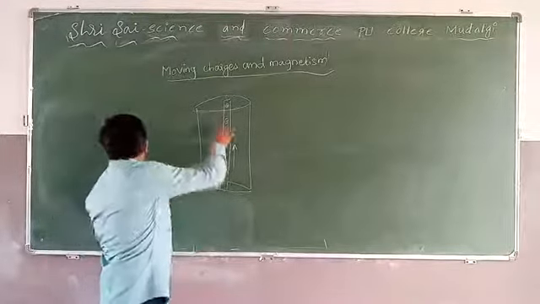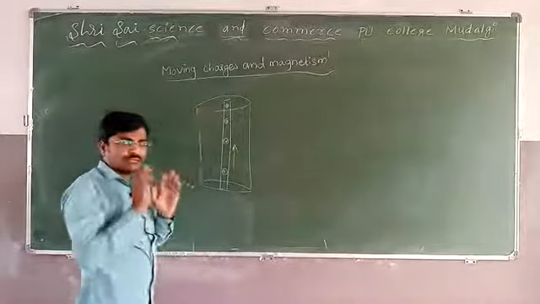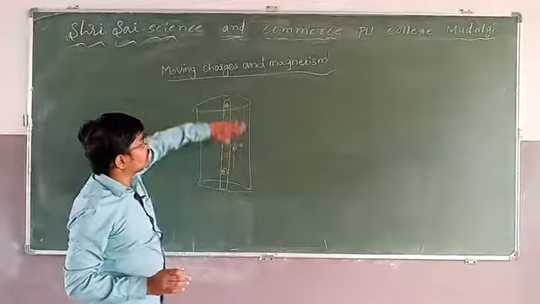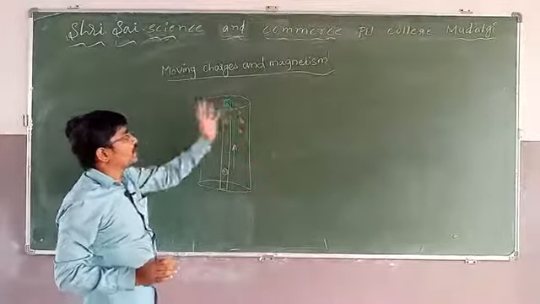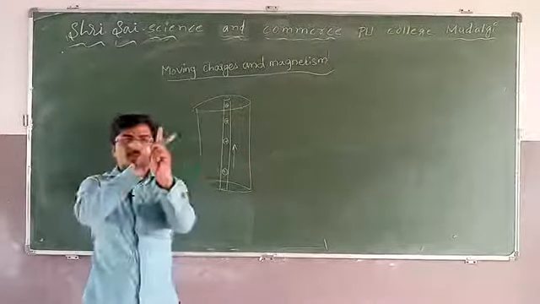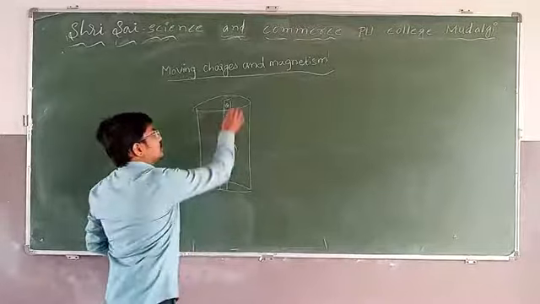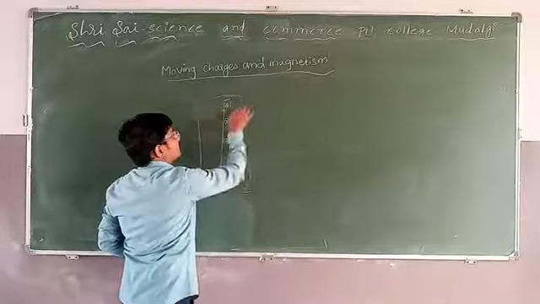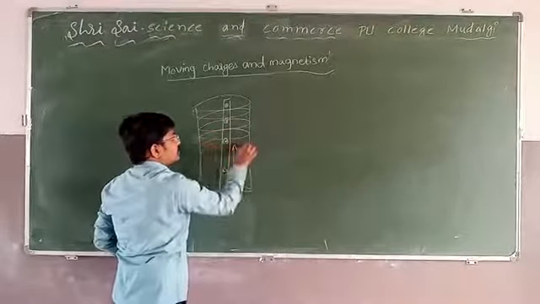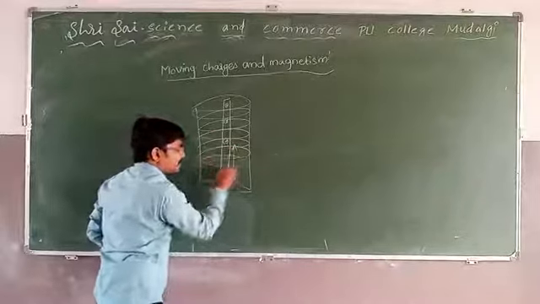If all the charges in this conductor are moving upward, it produces the magnetic field around this conductor, like this. Completely, the magnetic field will be produced.